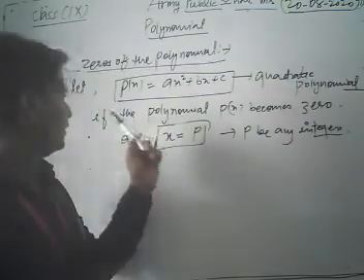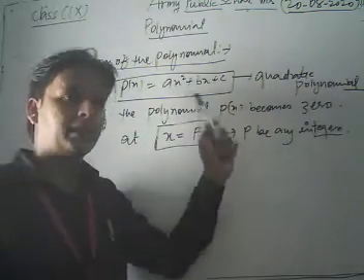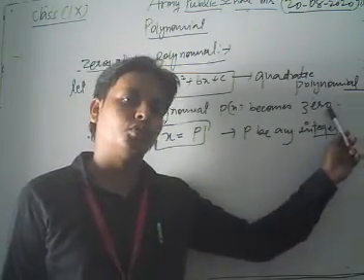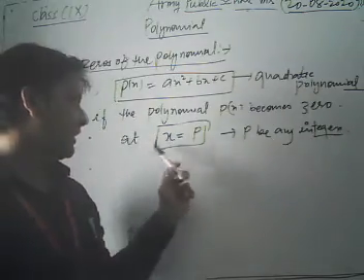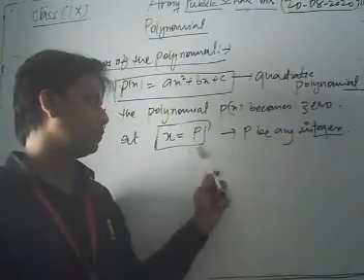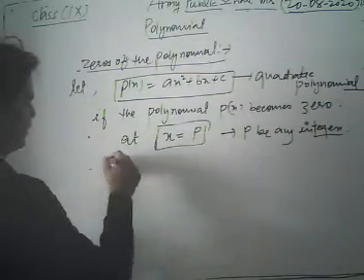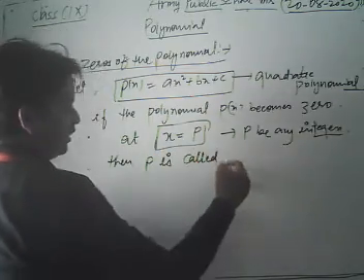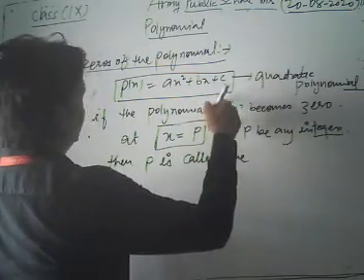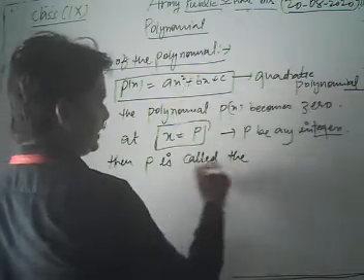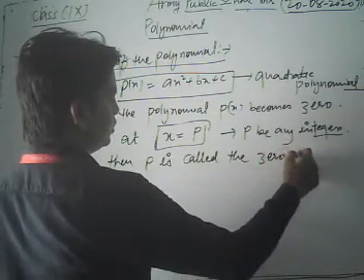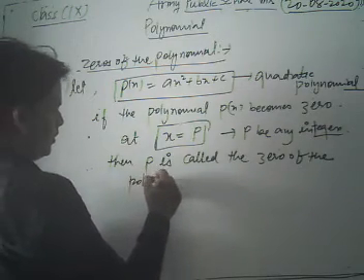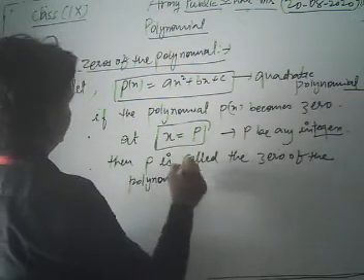And if the polynomial p(x) becomes 0 at x = p, then p is called the zero of the polynomial p(x).